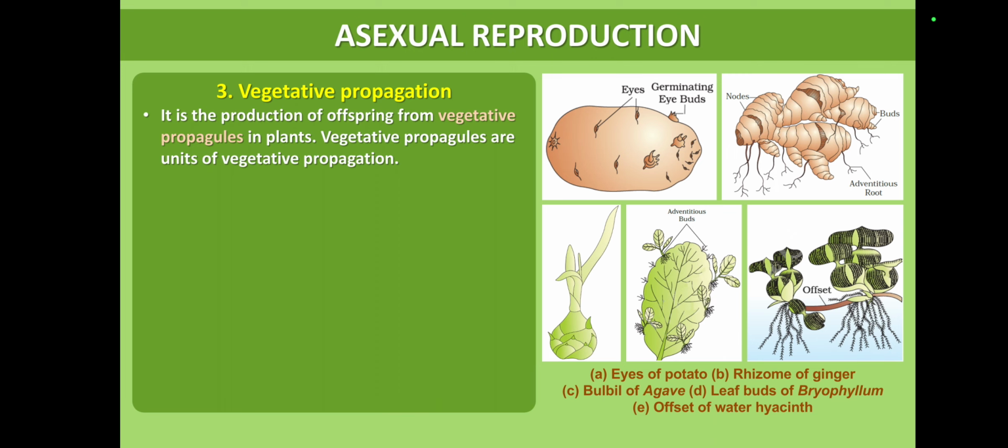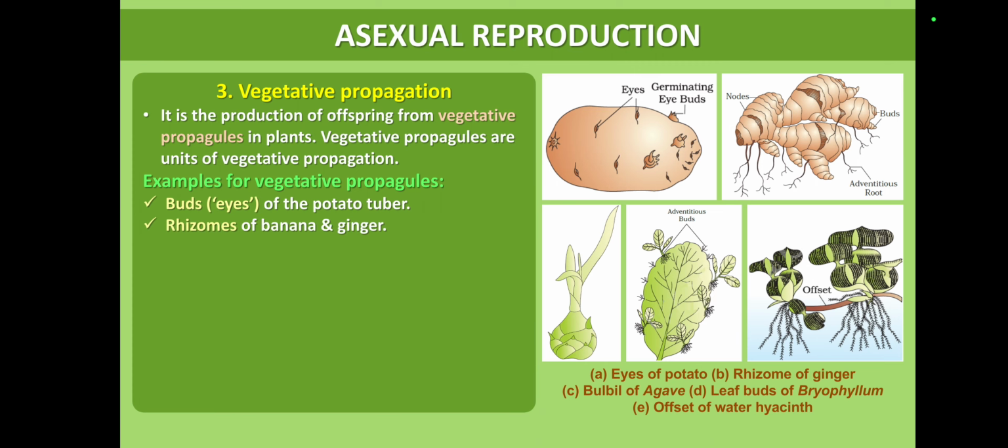What is the meaning of vegetative propagation? If the reproduction takes place through vegetative parts such as root, stem or leaves, it is called vegetative propagation. Examples for vegetative propagules: you are seeing the first diagram, potato. Potato is otherwise called a tuber. The potato contains numerous small depressions which are called eye spots. Eye spots contain axillary buds. Axillary buds give rise to a new plant body.